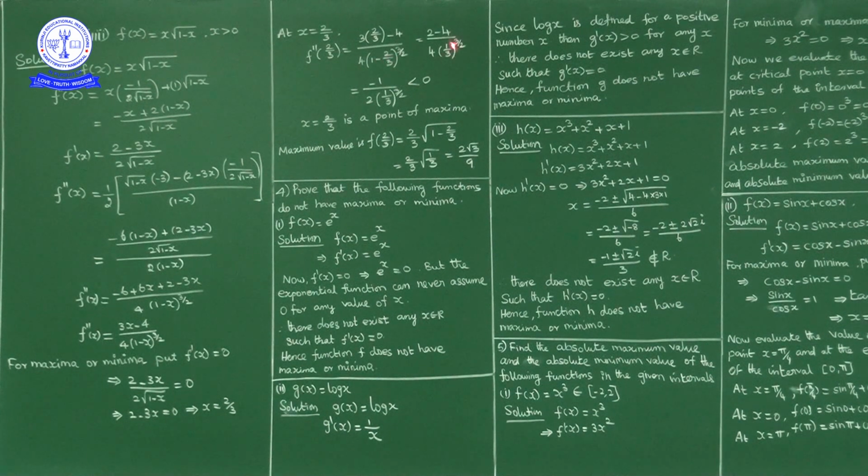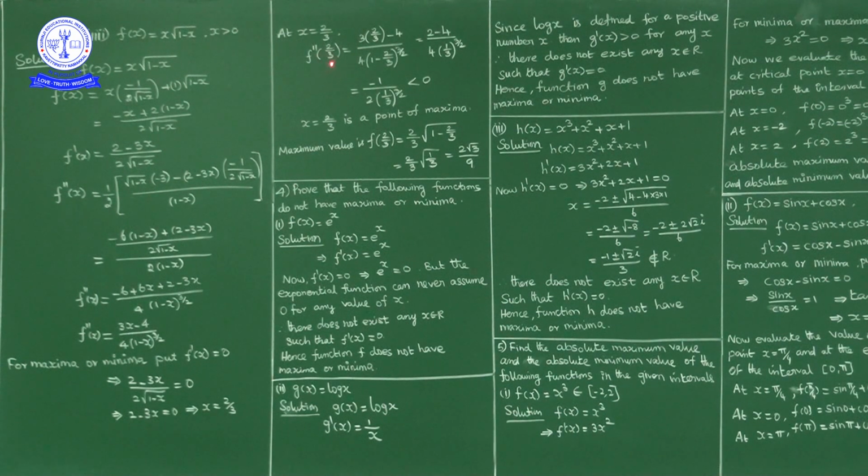Minus 2 by 4, 2 cancels, minus 1 by 2 into (1 by 3) power 3 by 2. The denominator is a positive quantity and the numerator is minus 1. Negative by positive is negative. So f double dash of 2 by 3 is negative.